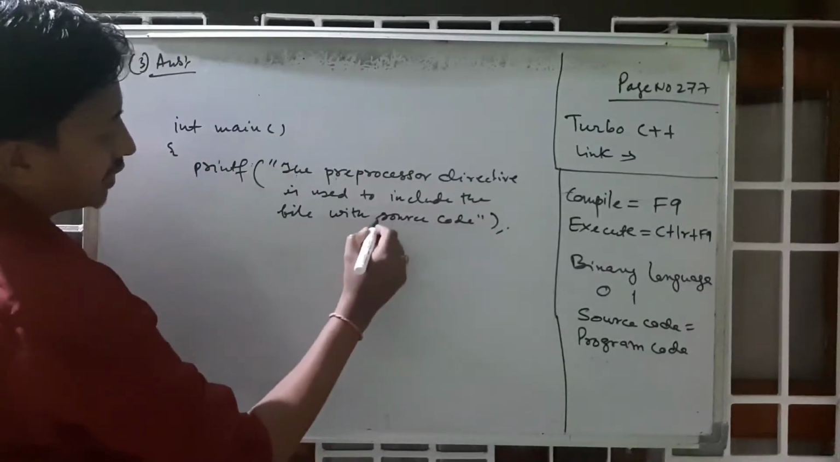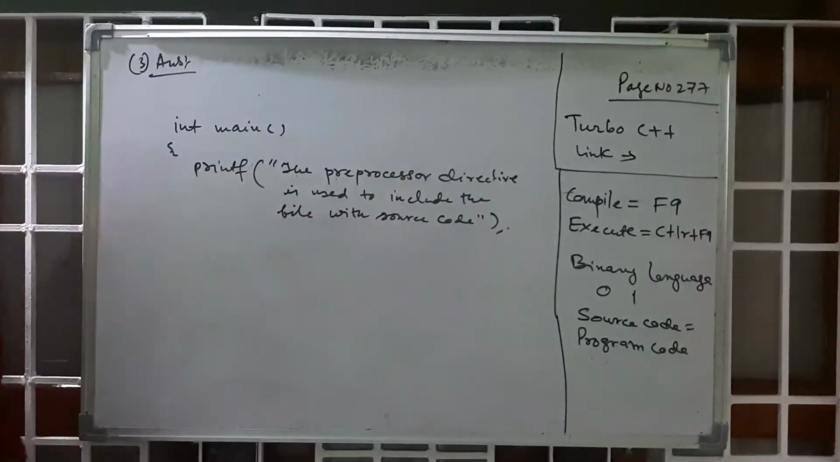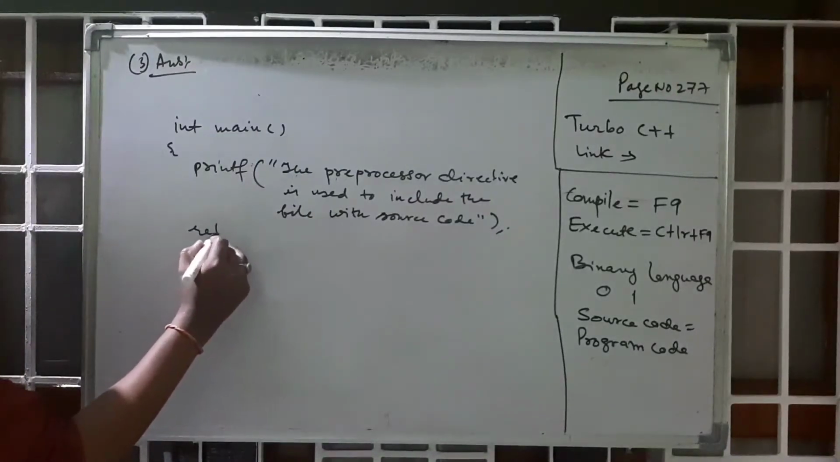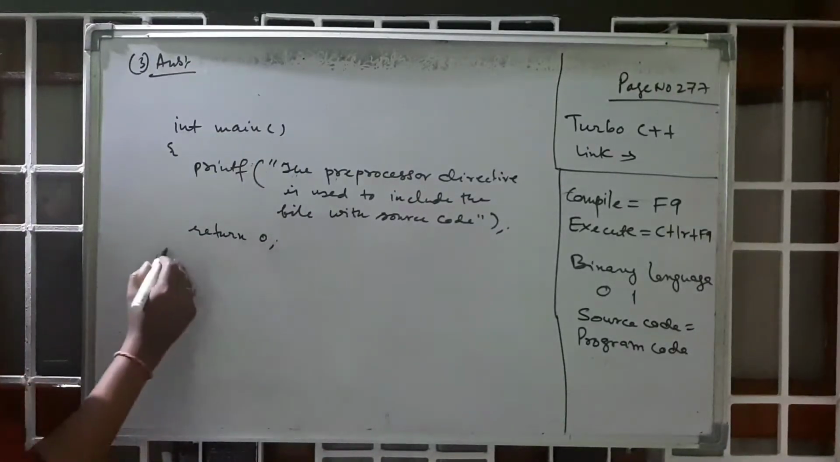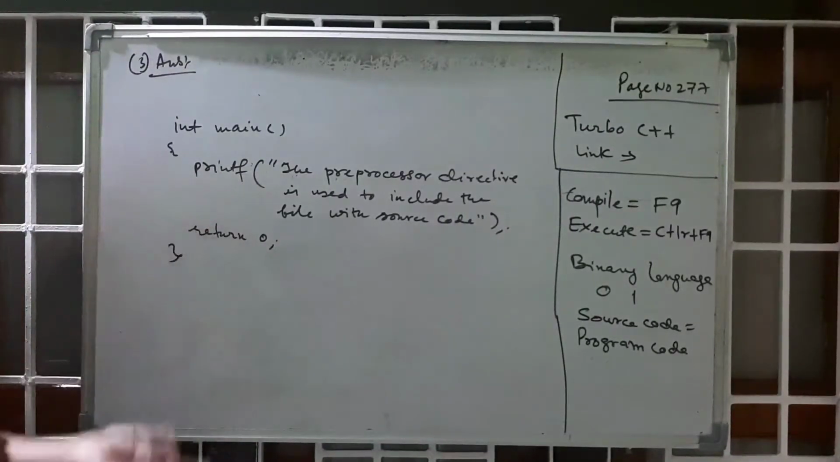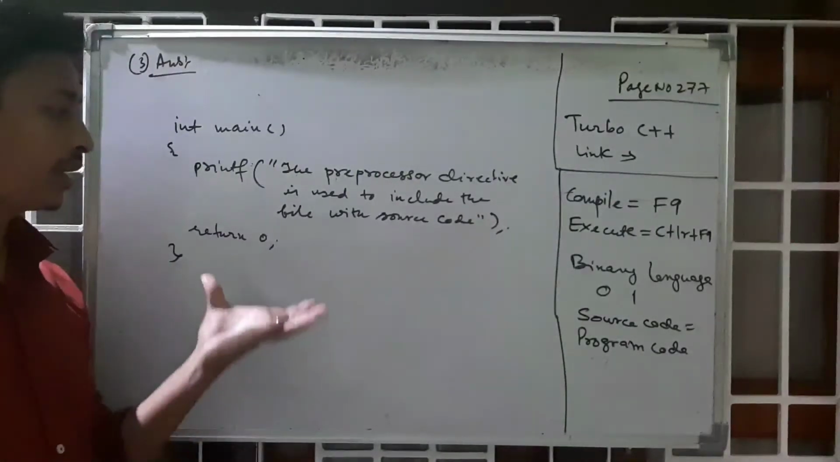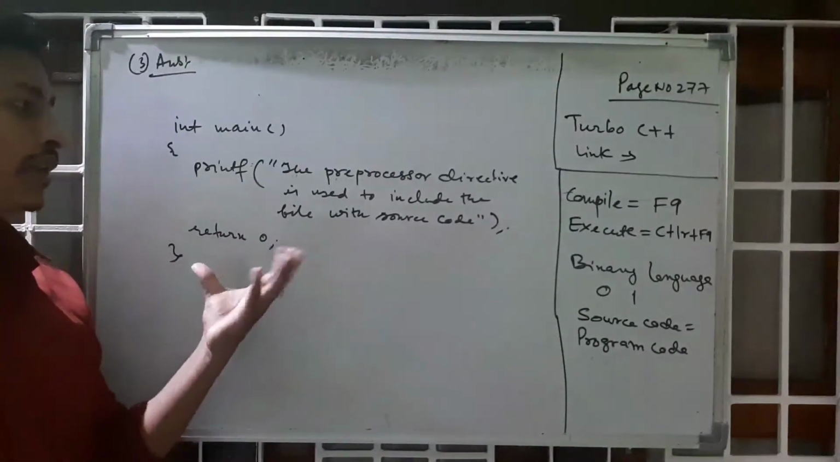Okay, this is a message. Just generate a message. After that, return 0. Now this is the question: find out the error in the program. So can you justify the error? Means, where is the error?